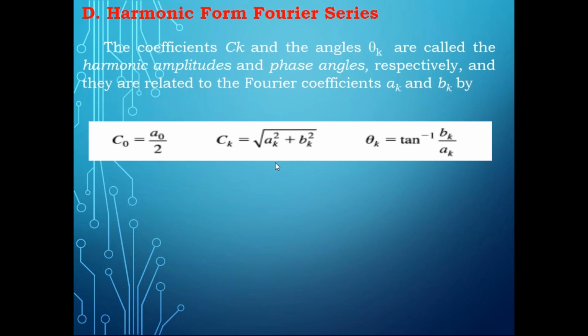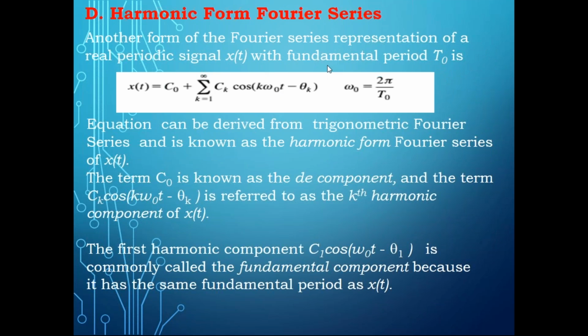In exponential Fourier series, we represent each and every term in terms of exponentials. In harmonic Fourier series, we represent all the terms in either sine or cos, but we're not using both. We are using either sine or cos, but with phase variation. That is the difference between harmonic Fourier series and trigonometric Fourier series.